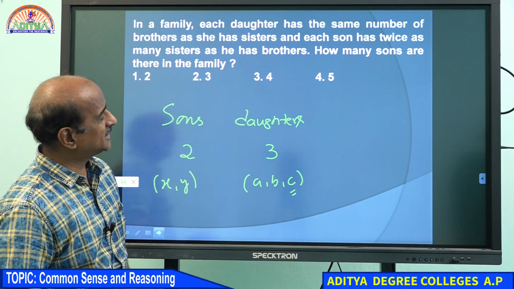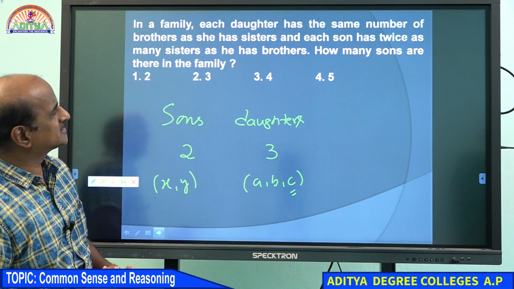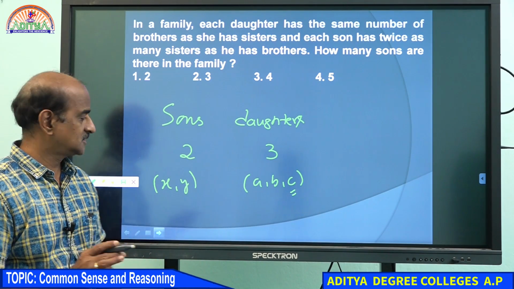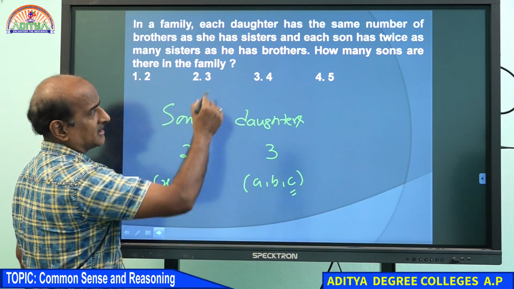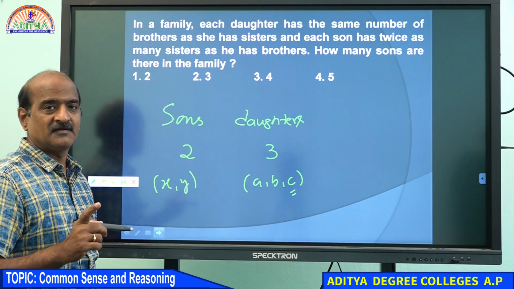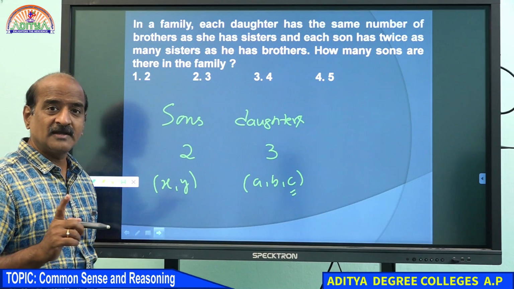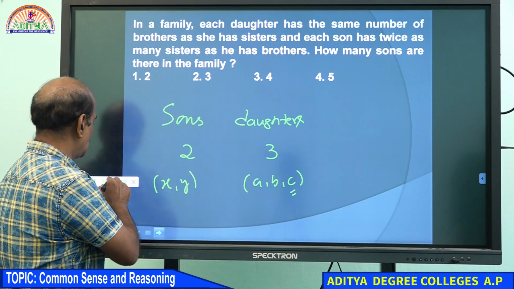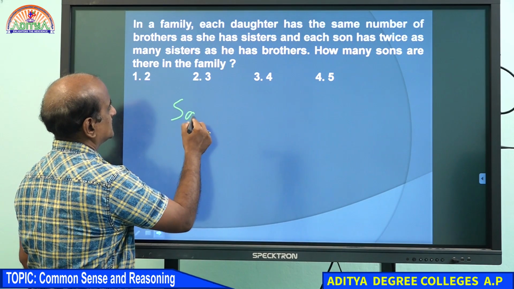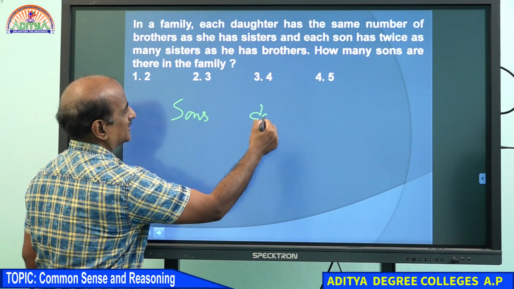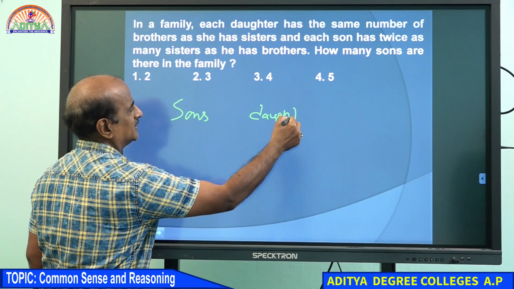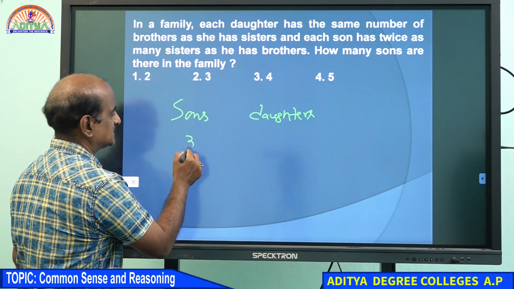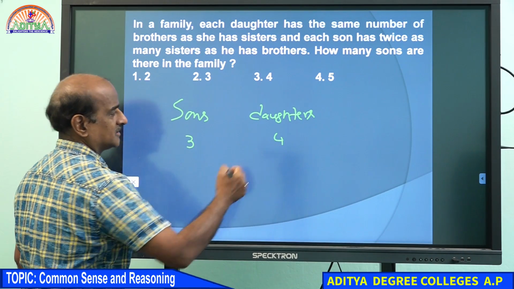But the problem is, if each son has twice as many sisters as he has brothers, this second condition seems to be completely defeated. To satisfy that condition, probably we require some more information. Here we go. To justify the condition, there should be 3 sons and 4 daughters.